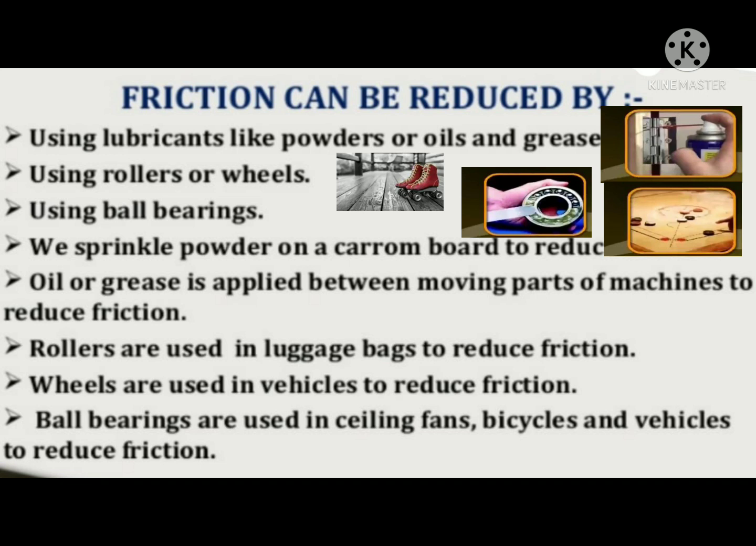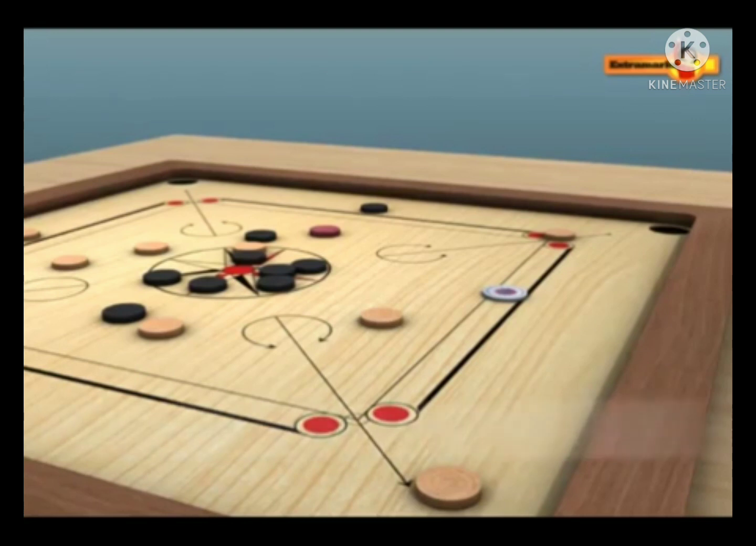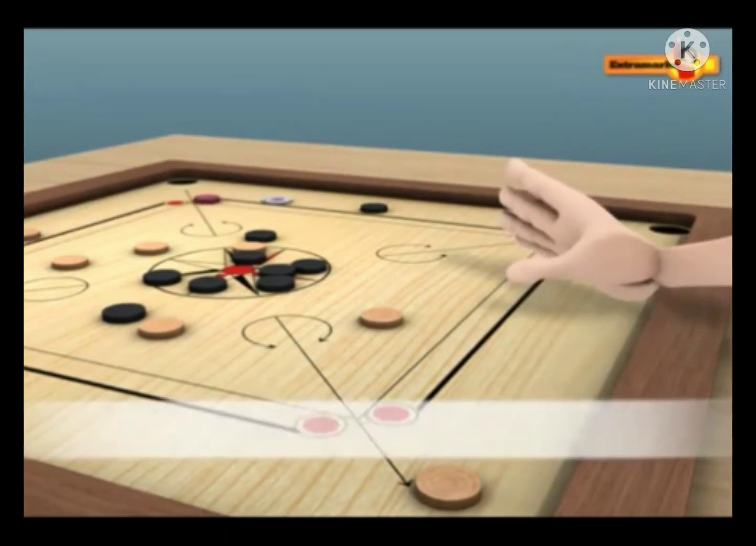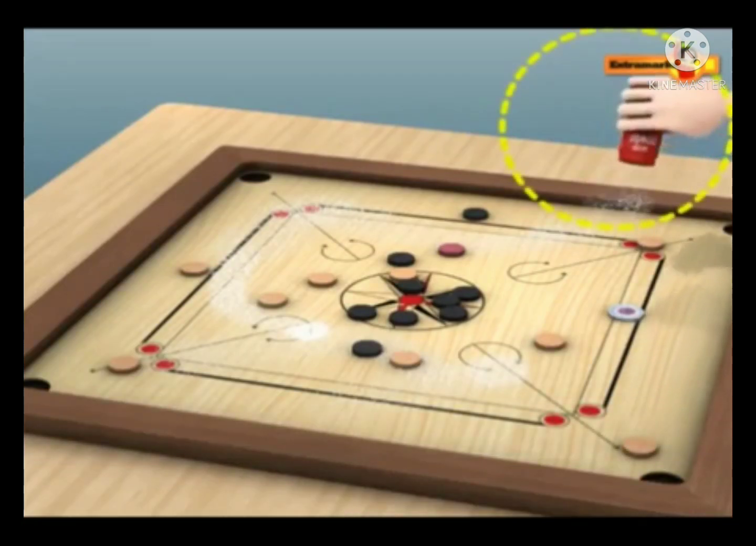Rollers are used in luggage bags to reduce friction. Wheels are used in vehicles to reduce friction. Ball bearings are used in ceiling fans, bicycles and vehicles to reduce friction. Understand, students? Students, observe in this video. Sprinkle powder on carom board to reduce friction.